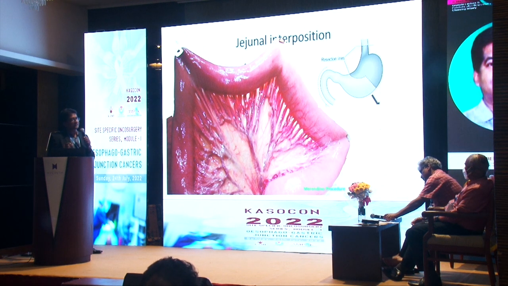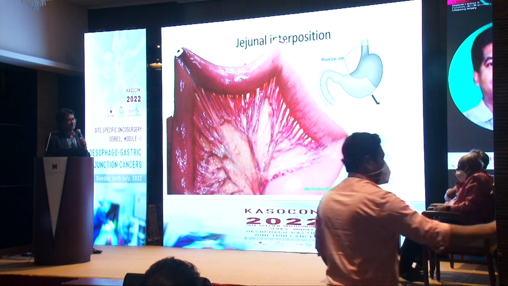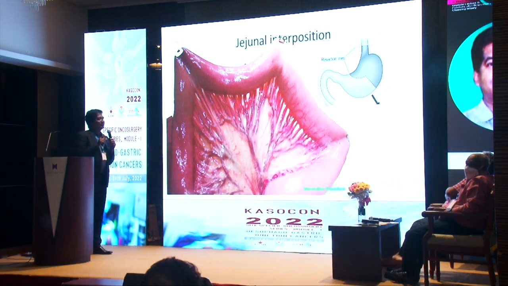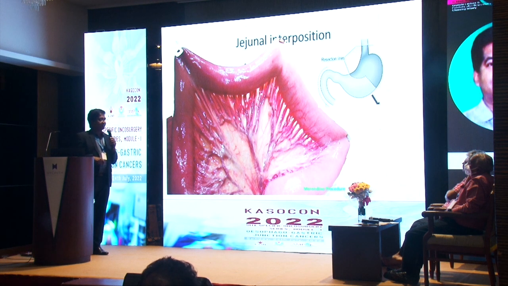So at least 15 centimeter of the jejunum, pedicle jejunum, can be connected to the esophagus. So the anastomosis will be something like esophagojejunostomy and jejunogastrostomy. So if 15 to 20 centimeters of jejunum is connected in between, reflux will be less. Otherwise, patient will be having alkaline reflux.